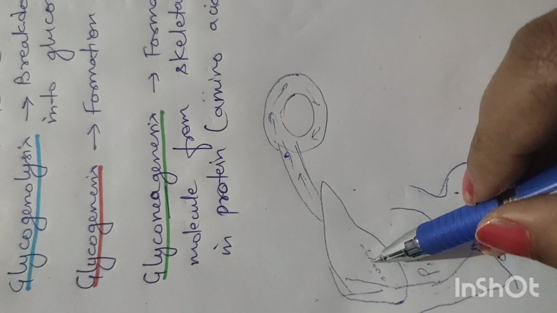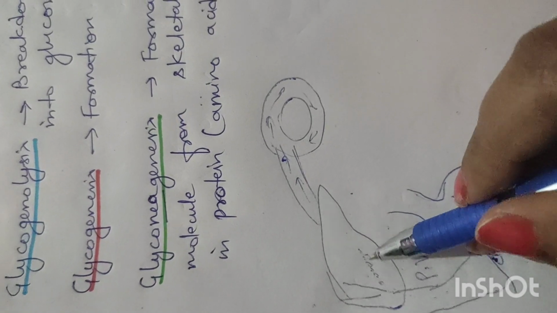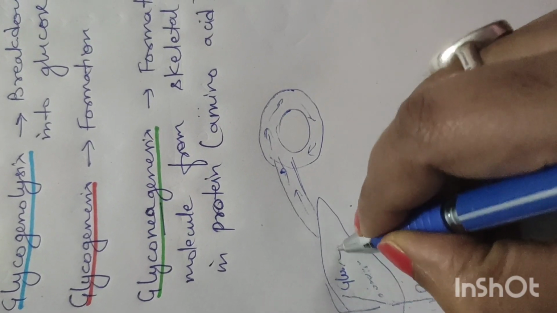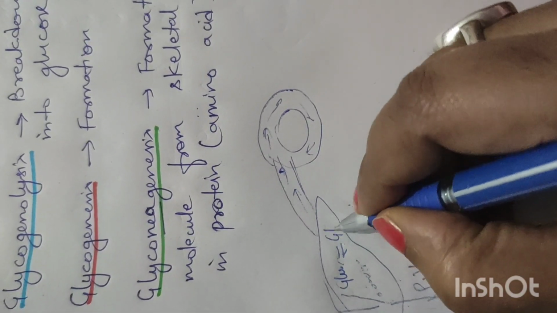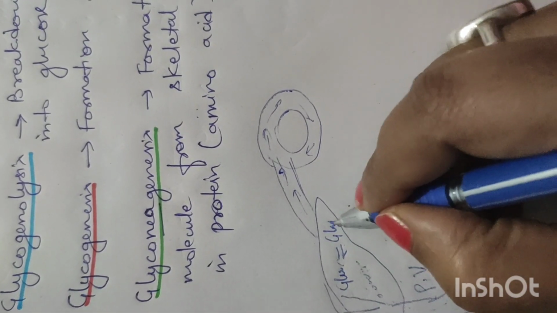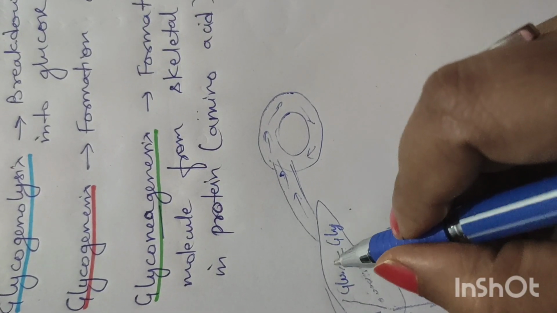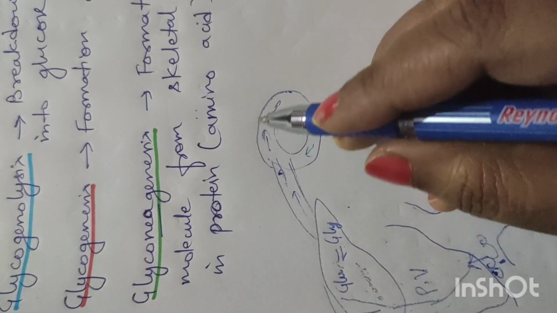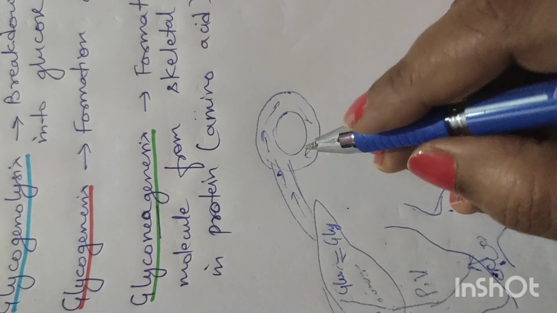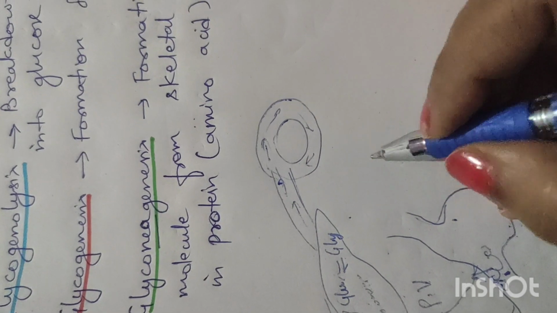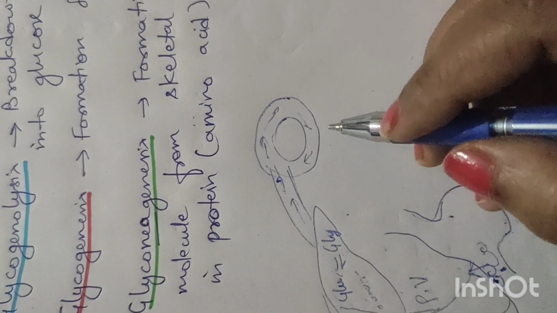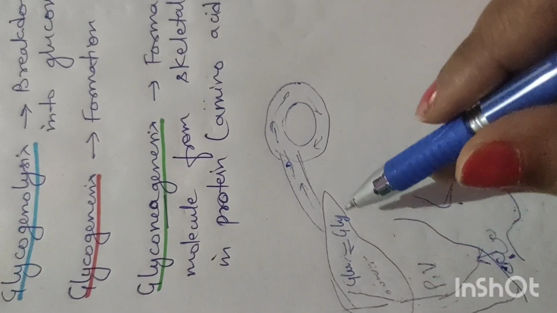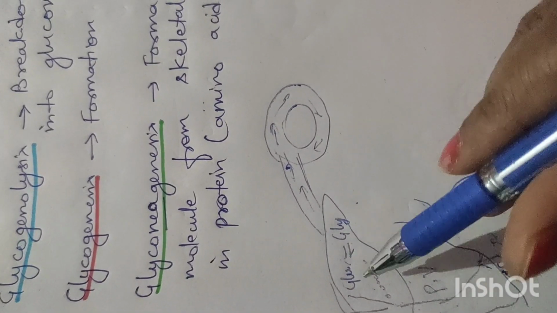This stored glycogen breaks down into glucose, and this glucose is released into circulation, and thus it is utilized. So sometimes when we don't eat, we are under fasting conditions, but our body never starves of glucose. It gets glucose from the liver.